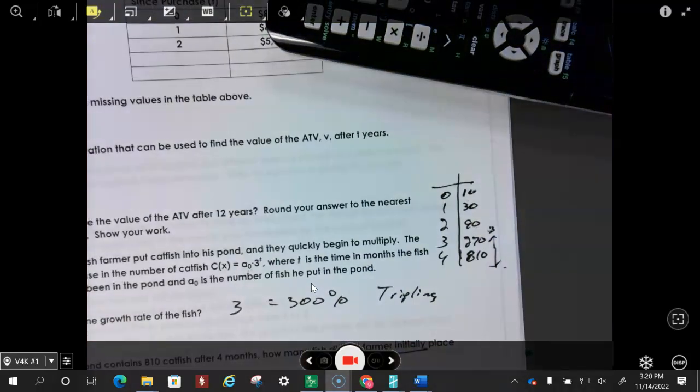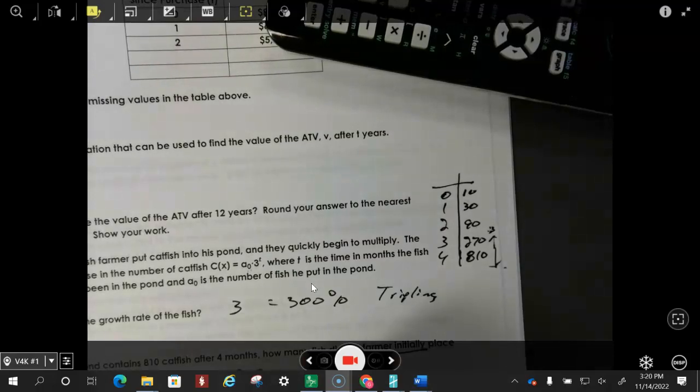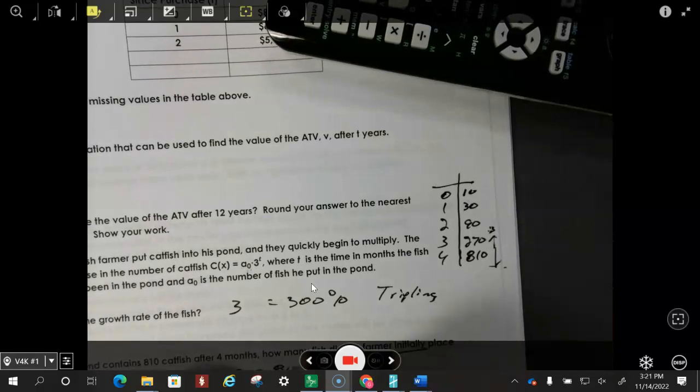Another way to do it is we can go ahead and write an equation for it. So our equation is going to be A n is equal to, we know the 4th month, so we know A4 is 810. We know it's tripling, and this is going to be n minus 4. This is A4, this is n minus 4.